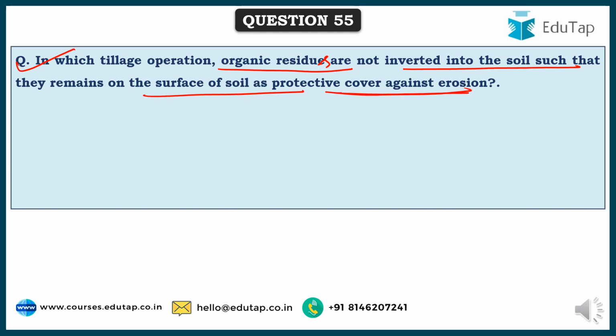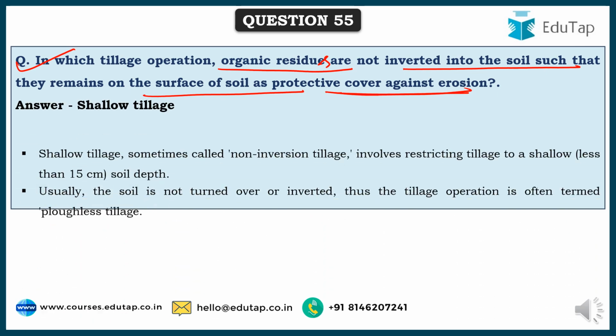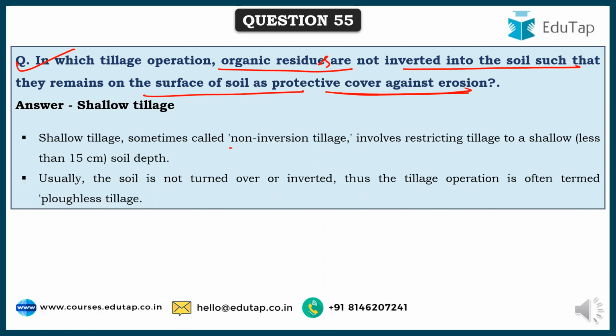Such a tillage operation is called shallow tillage or non-inversion tillage, because it restricts the tillage operation where the soil is not turned over or inverted. Shallow tillage is performed at 15 centimeters depth of the soil only. That's why sometimes this tillage is also called plowless tillage.